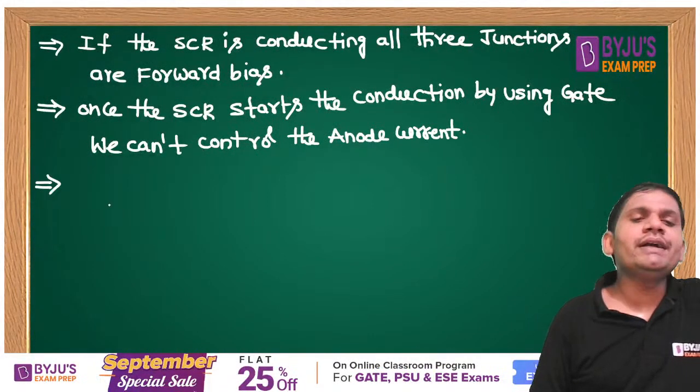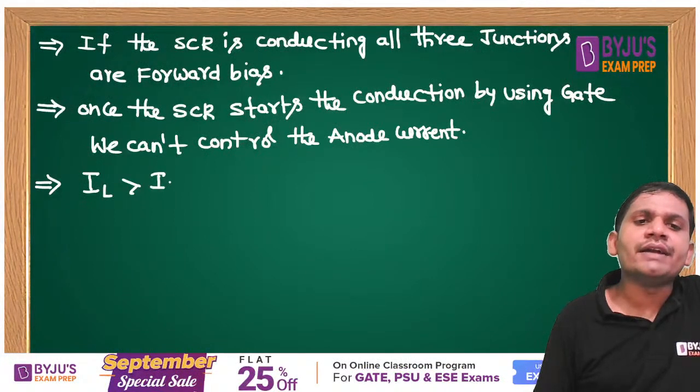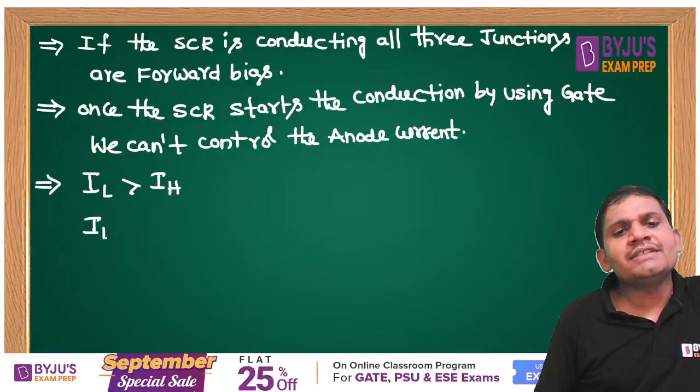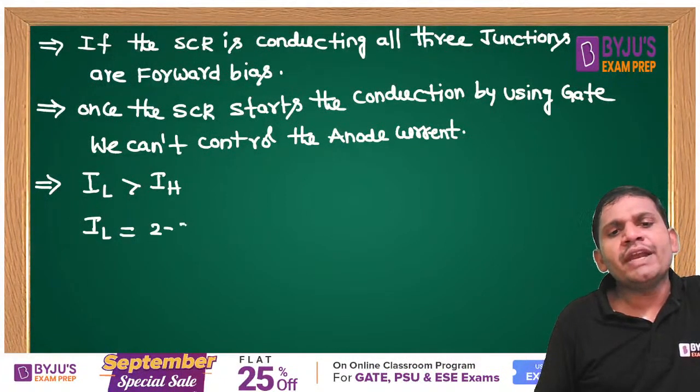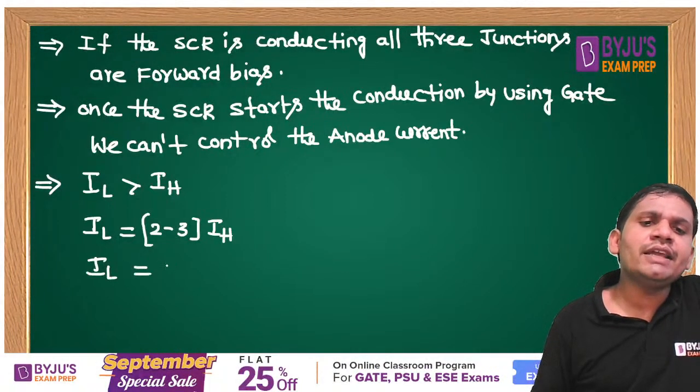Next, very important: the latching current, IL, is always greater than the holding current. The latching current is equal to 2 to 3 times the holding current. On average, the latching current is equal to 2.5 times the holding current.